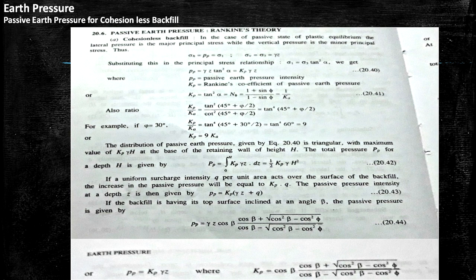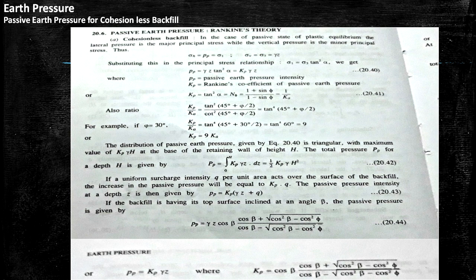The distribution of passive earth pressure given by equation 20.40 is triangular, with maximum value of Kp gamma h at the base of the retaining wall, where height is h. The total pressure Pp for depth h is given by Pp equal to integration 0 to h of Kp gamma z dz, or Pp equal to half into Kp into gamma into h square. If a uniform surface intensity Q per unit area acts over the surface of the backfill, the increase in the passive pressure will be equal to Kp into Q.